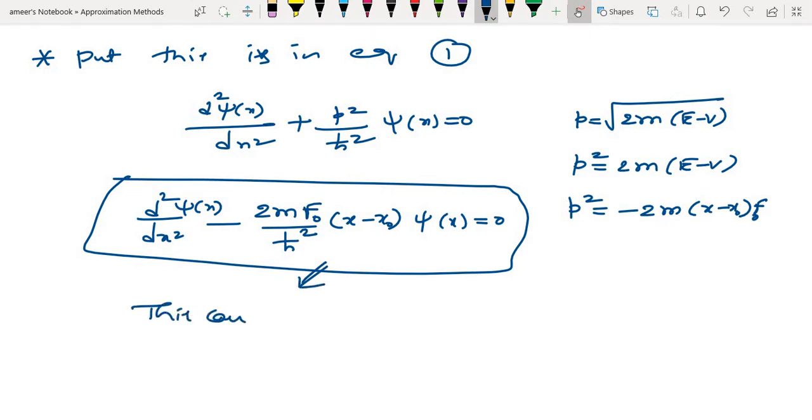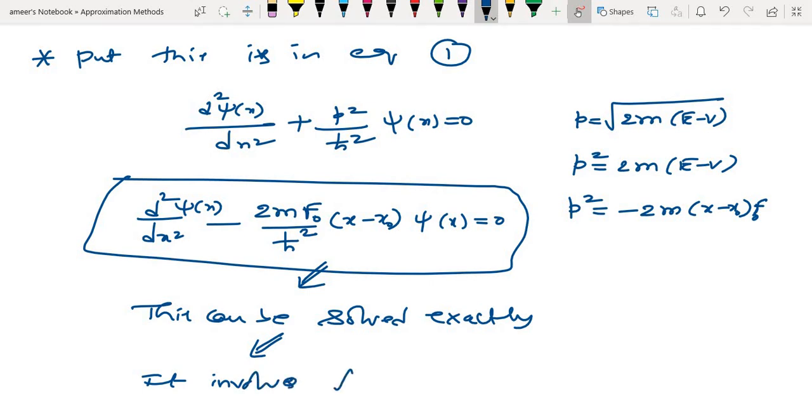Its solution involves Airy functions, a special differential equation. Generally, that is what we call Airy functions. Okay, finally, did you understand?